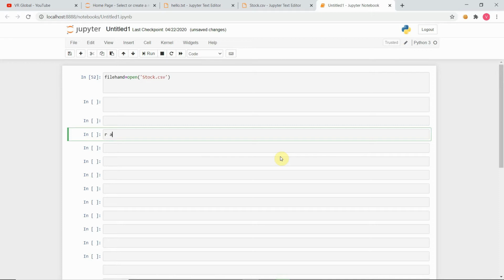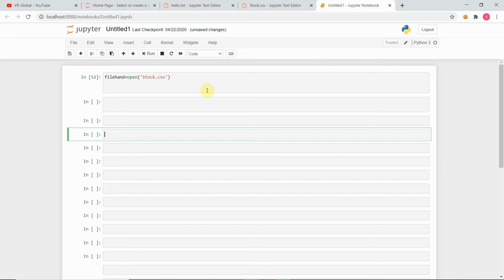Then next is A, which is append. It opens a file for appending and creates the file if it does not exist. Second is W, write, which opens a file for writing and creates the file if it does not exist. And last is X, which creates the specified file and returns an error if the file exists. So these are the four modes.